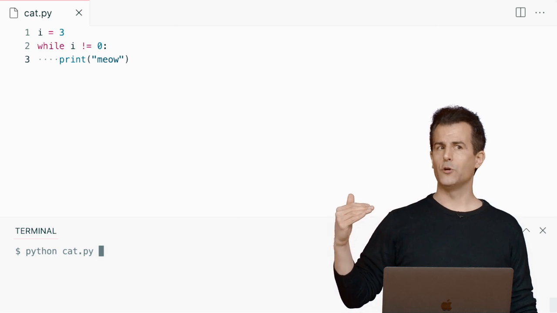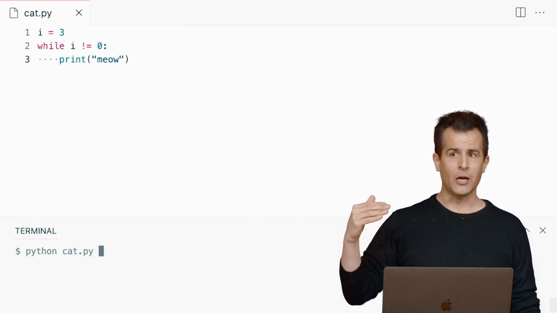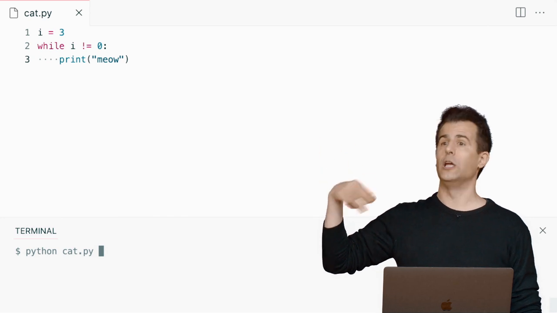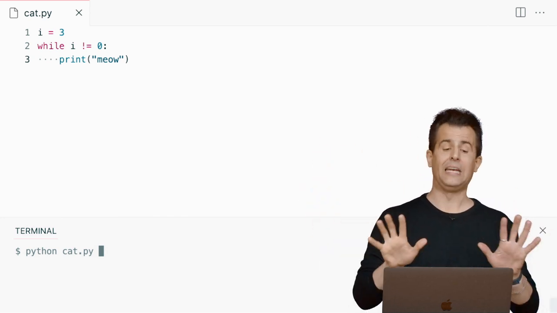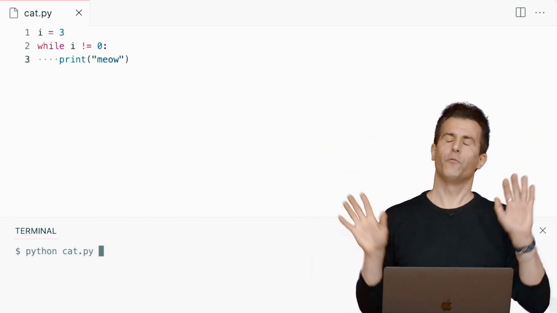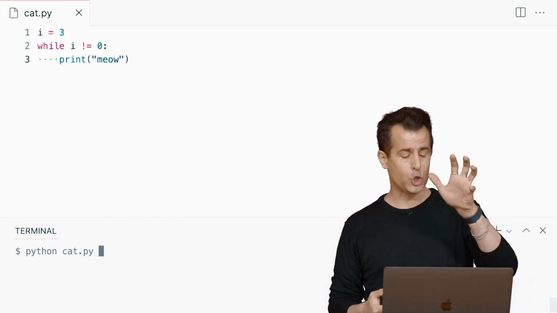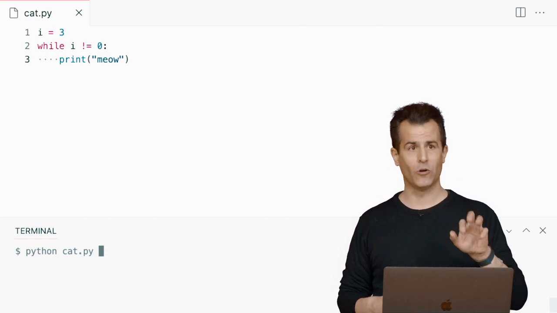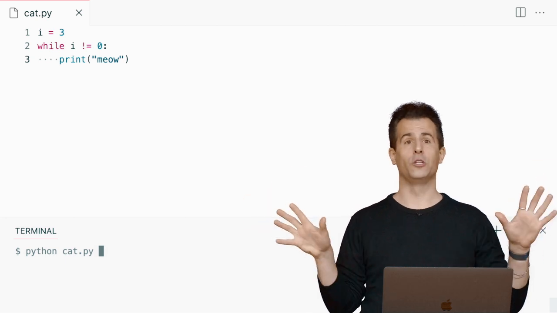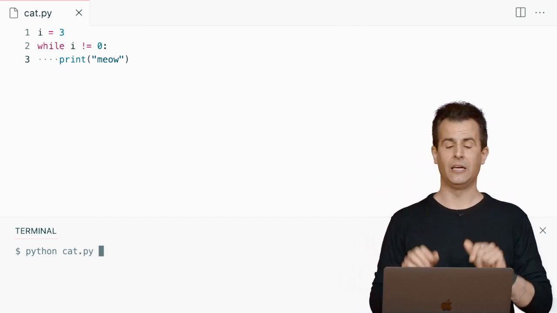And to Timo's point, if you're never actually changing the value of i, it's always 3, you're just going to be looping literally forever. And this is an accidental infinite loop. So we've got to be smarter than that. And I'm not going to hit enter because I don't want to lose control over my computer here such that it's printing out meow forever. Fortunately, if you ever do that and you find yourself in an accidental infinite loop, Control-C for cancel or interrupt is going to be your friend. If you ever seem to lose control, you don't need to reboot or turn off the computer. You can just hit Control-C in your terminal window, and that will likely fix it.